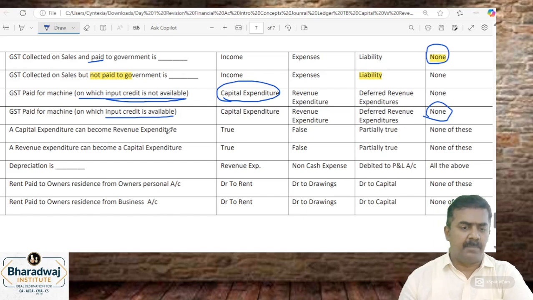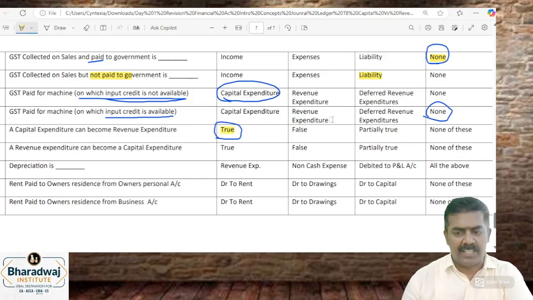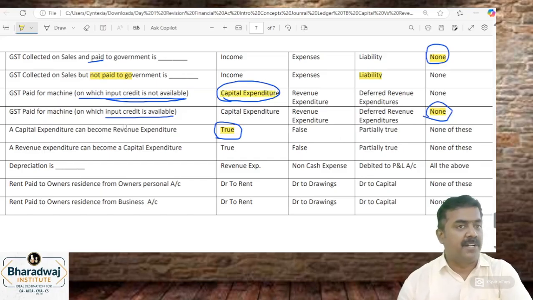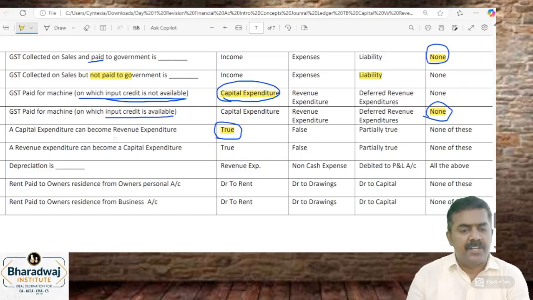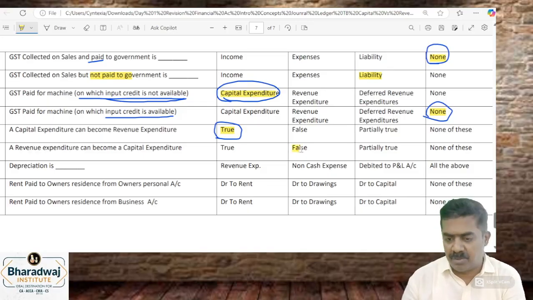Capital expenditure can become which one? Revenue expenditure. True. How? Example, depreciation. You spend 5 lakhs, and we write it off over 5 years, 4 years like that. A revenue expenditure can become capital expenditure? No chance. False. Depreciation is a revenue expenditure. Unlike cash payment, it is a non-cash expense.